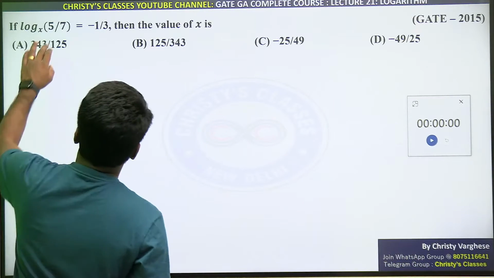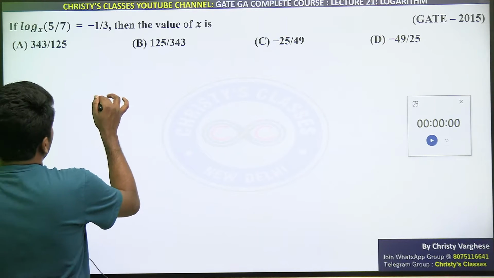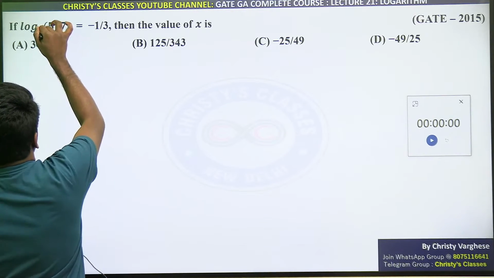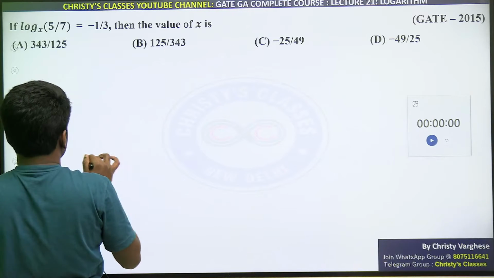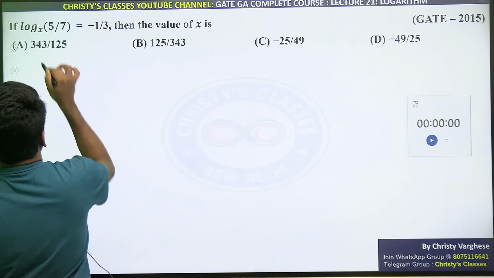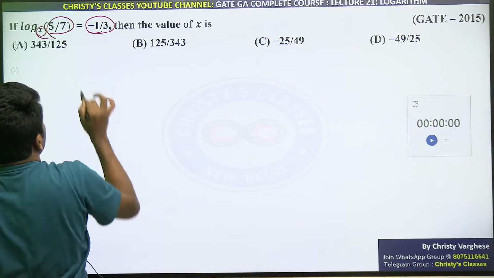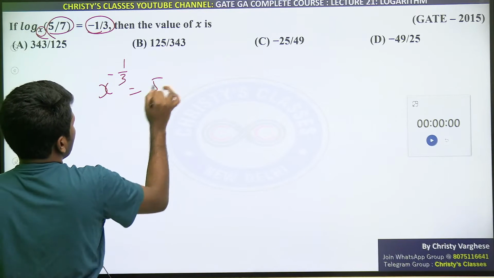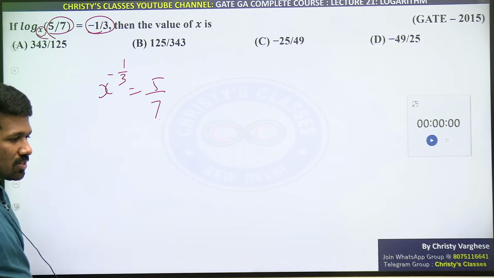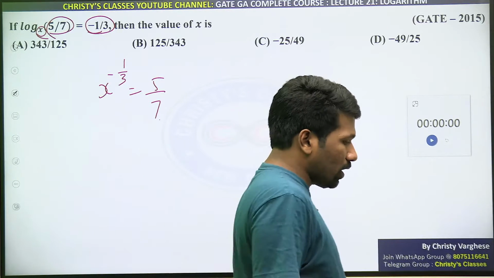So anyway, log 5 by 7 to the base x is minus 1 by 3. As I told, understand the connection between logarithm and exponents. Base is x na, base is x. X का कौन सा power है 5 by 7? That is the meaning ना. X का minus 1 by 3rd power है 5 by 7. That is what is expressed here. Did you all understand that? That is the first question.